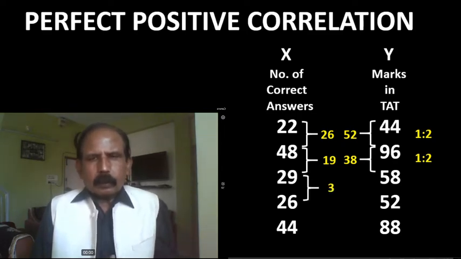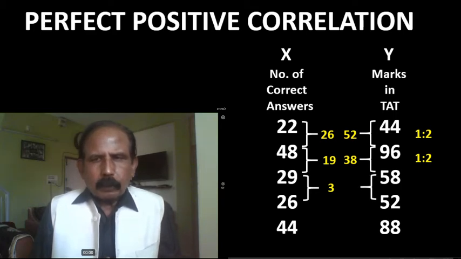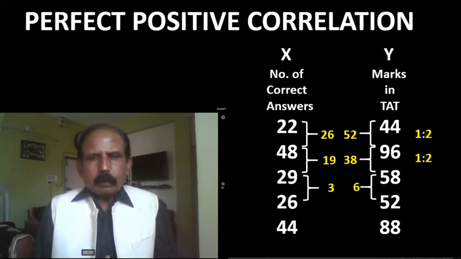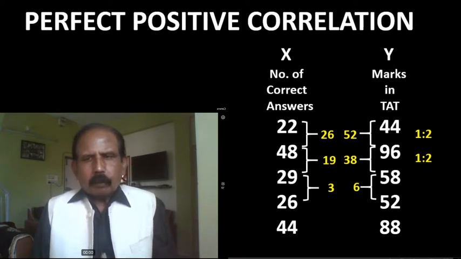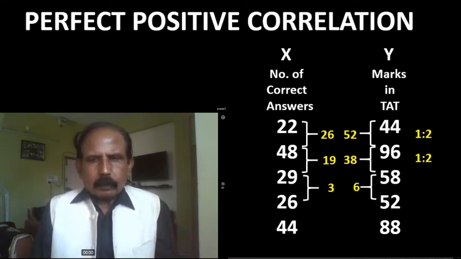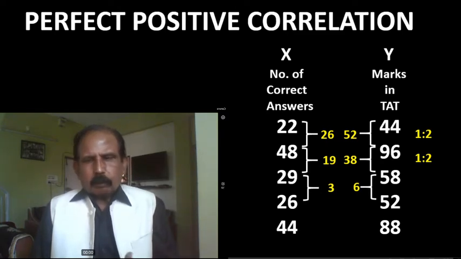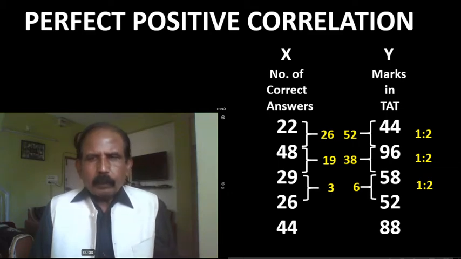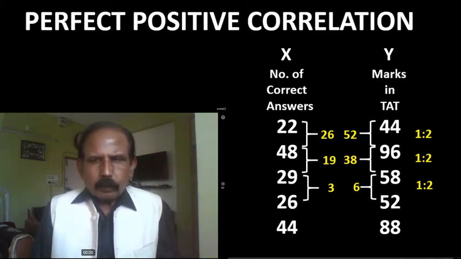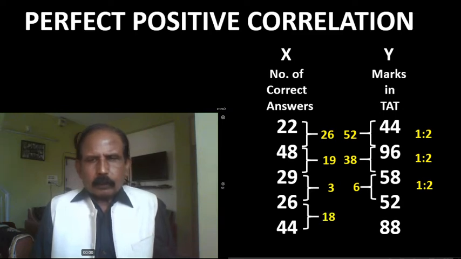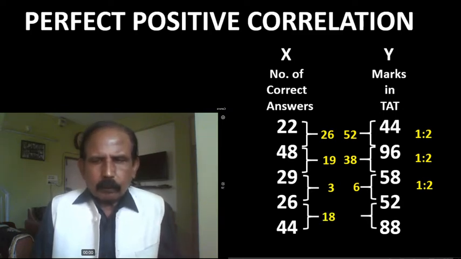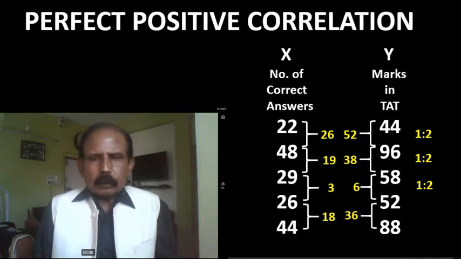Fourth x is 3 less than third one. Fourth y is 6 less than third one. In this way, x and y both are decreasing. Directions of the changes in both the cases are same, and the proportion of the changes is 1:2. Fifth x is 18 more than fourth one. At the same time, fifth y is 36 more than fourth one. Changes are in the same direction, and the proportion of the changes is 1:2.